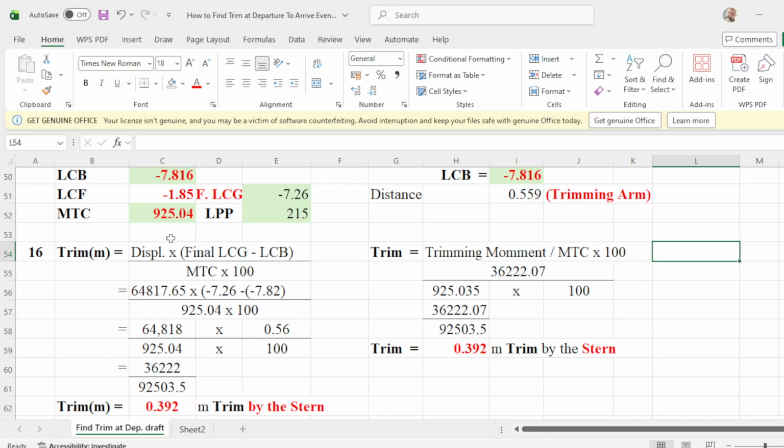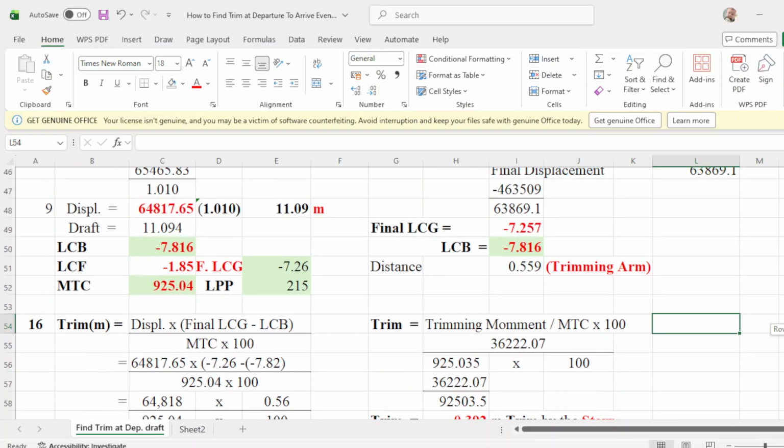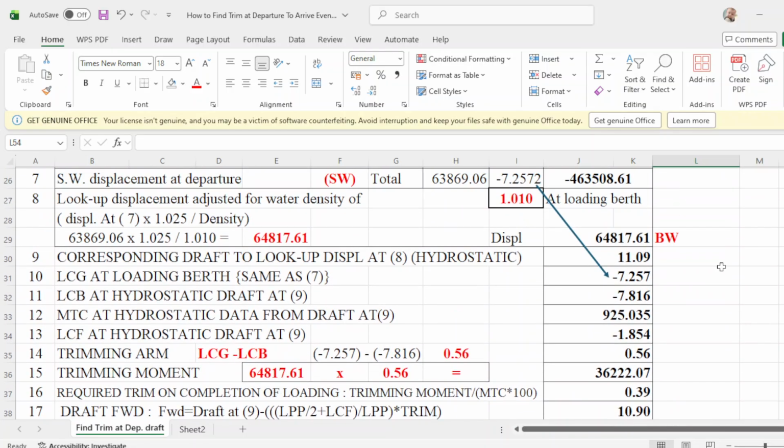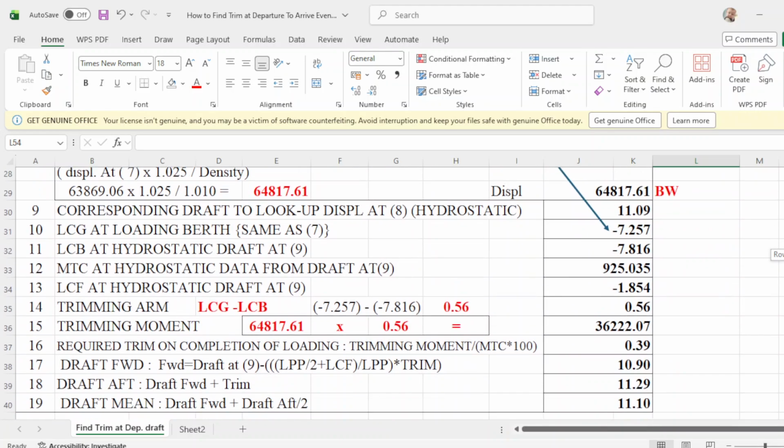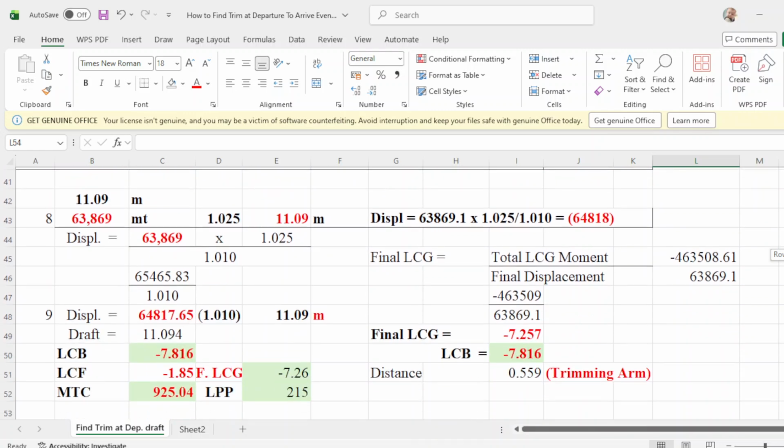So this transpose 64817.61, which is this one. We'll put this 61. Where did I get this one? Because of this computation. Okay.